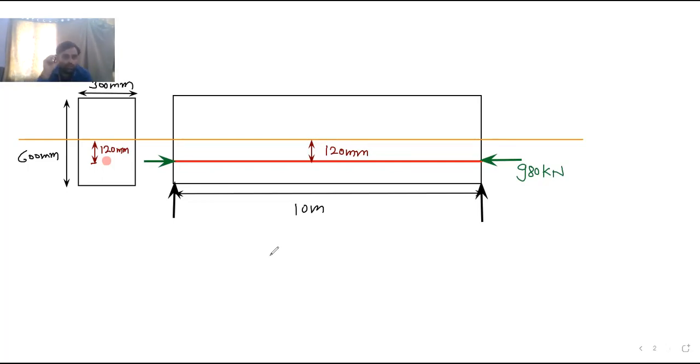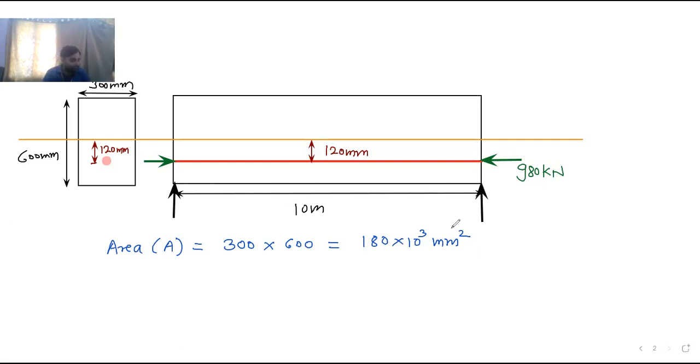Okay, and we will calculate the stress. So how to do that? Let us see over here. First, we will calculate area A. So take the calculator in your hand and give me the answer quickly. Area is 300 by 600. How much is it? 300 by 600, 6 threes are 18, into 10 raised to 4. How much is it? 180 into 10 raised to 3 mm square. It is 180 into 10 raised to 3 mm square.